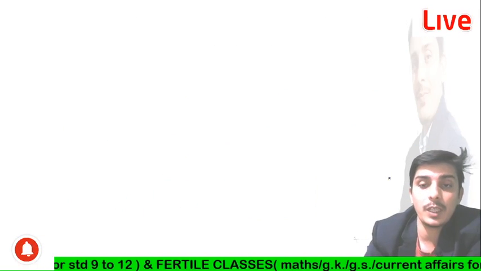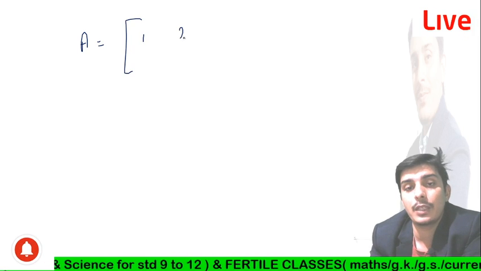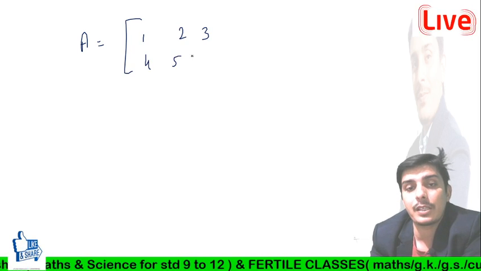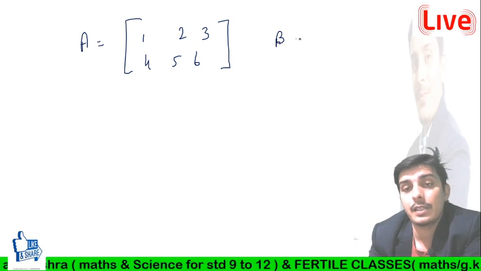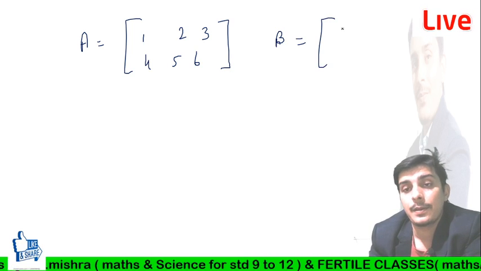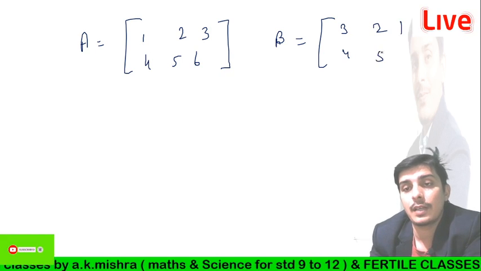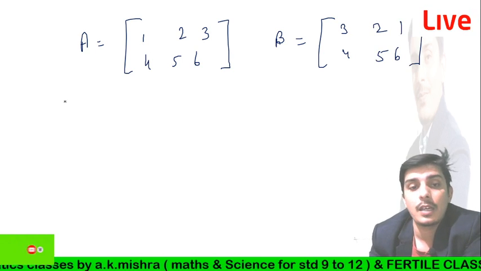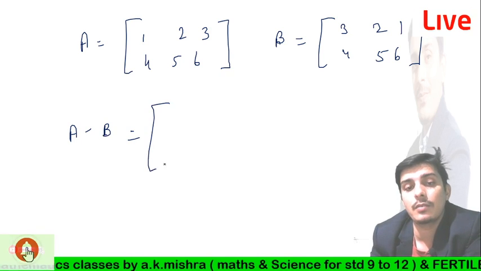This is very simple, and now you can understand it with one example. We are having 1 2 3 4 5 6, and another matrix is 3 2 1 4 5 6, and we have to find out A minus B. This is very simple.